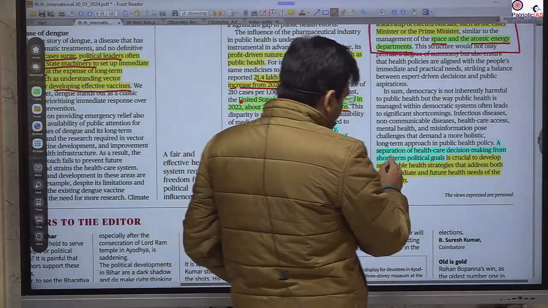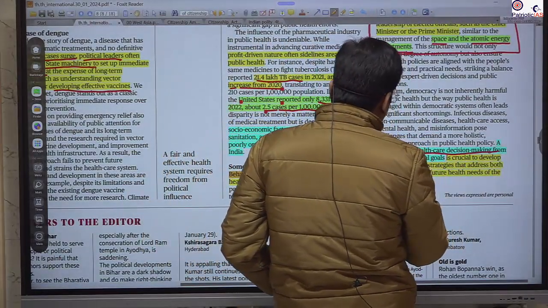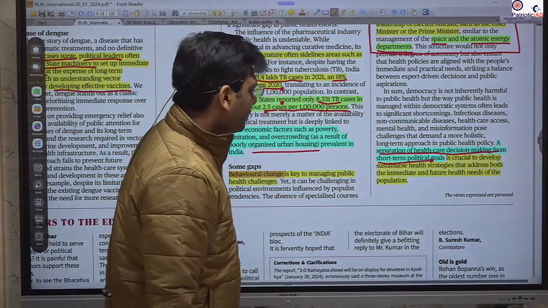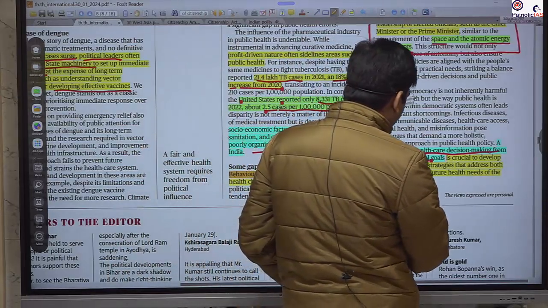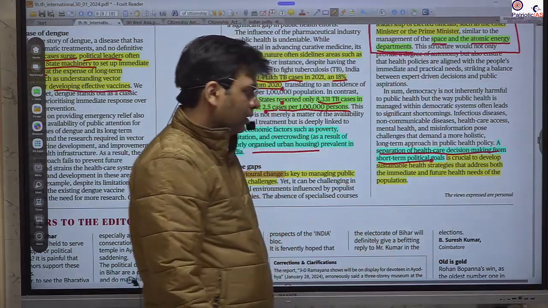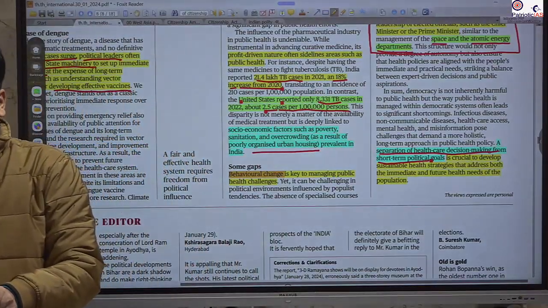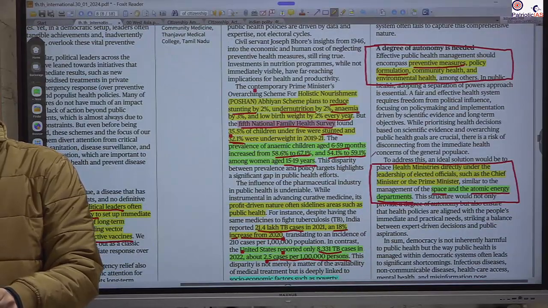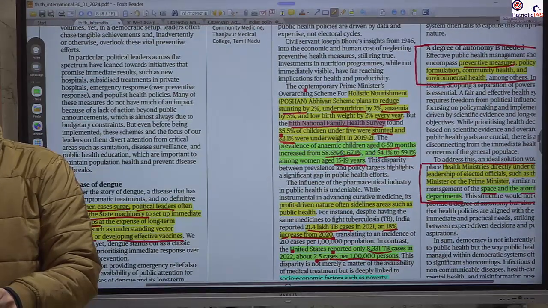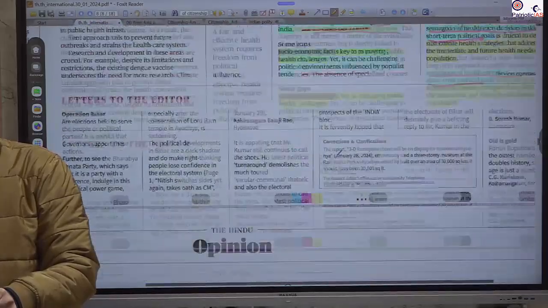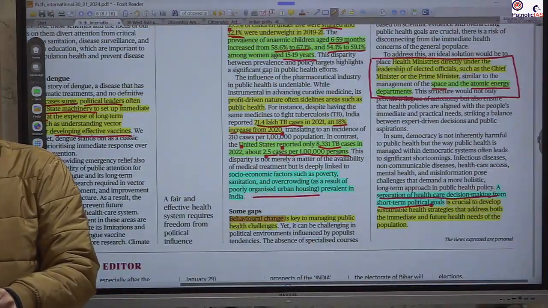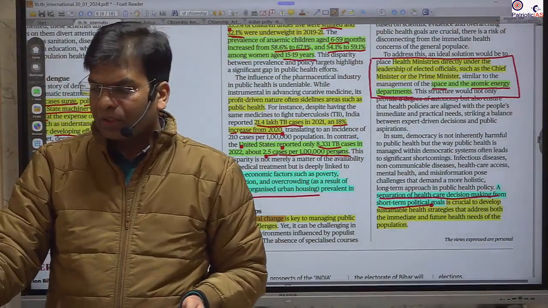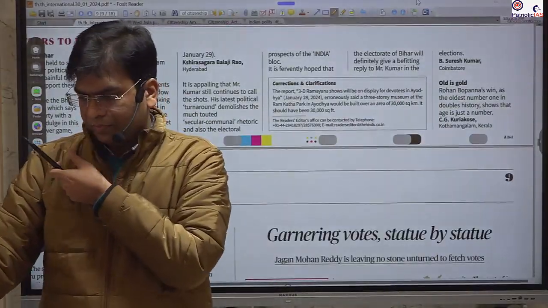So whenever there is a separation of healthcare decision making, there are always short-term political goals. That's why it is very crucial to develop a sustainable health strategy where you integrate all these things. This is all about this news article. You can find a lot of points with respect to the challenges, the initiatives the government has taken, and your suggestion that we need to bring this directly under the Prime Minister as compared to a separate health ministry.